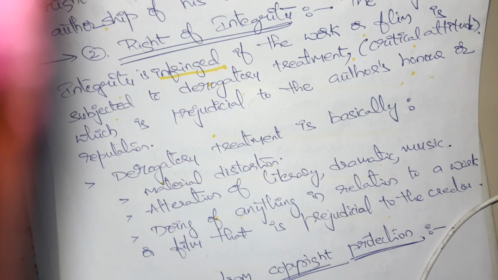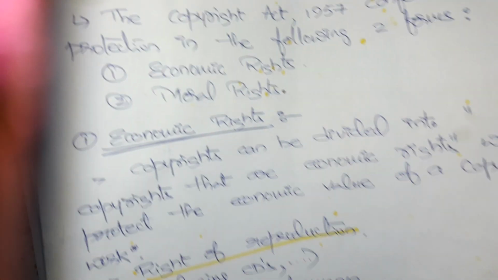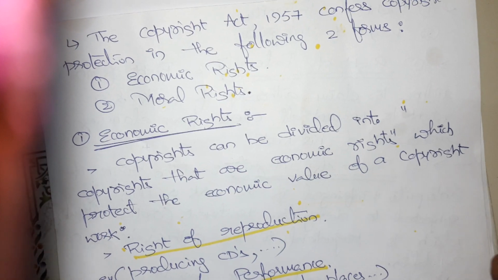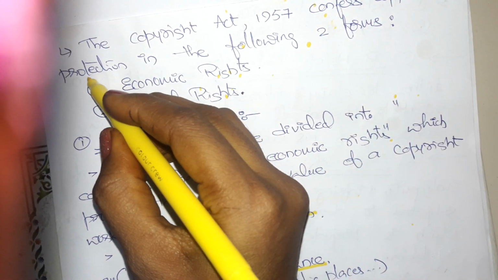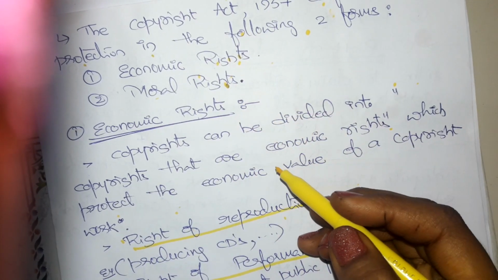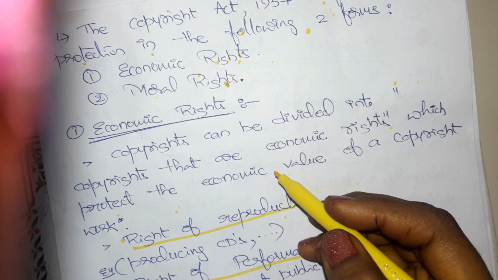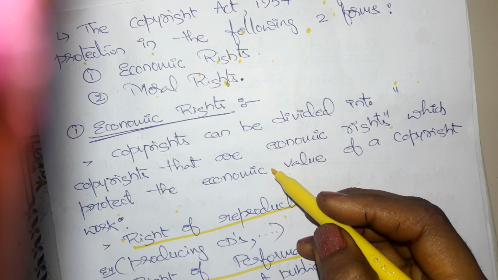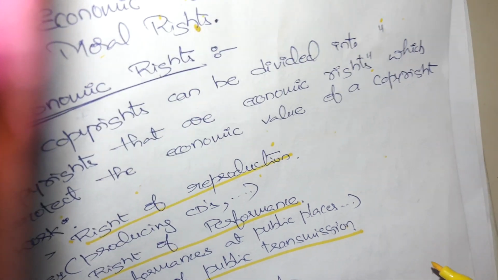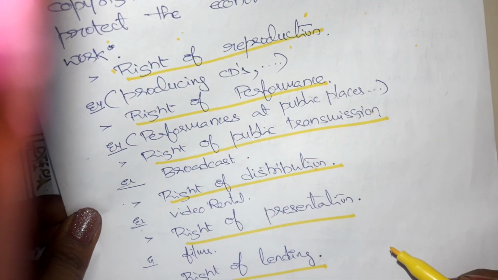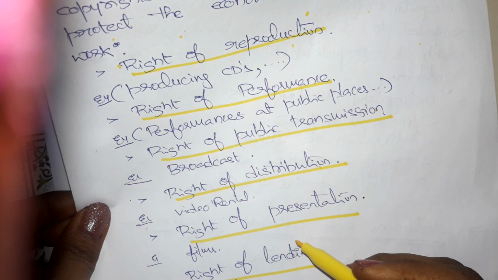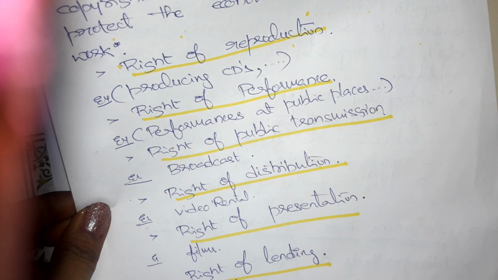So just now we have seen that copyright protection can be done in two ways: economic rights and moral rights. Economic rights means protecting the economic value of the copyright, like right of reproduction, right of performance, right of public transmission, right of distribution, right of presentation, right of lending. All this comes under the economic rights. Next one, moral rights.